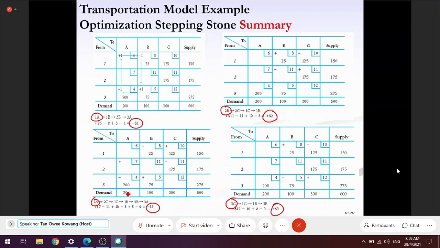So it's good to try one of these. If it were me, I would choose this. Why? It's because the path for 1A is easier or shorter compared to 2A. 2A involves 1, 2, 3, 4, 5, 6 changes, but 1A only involves 4. Therefore, I'm going to start with this. I'm going to do something on this first.